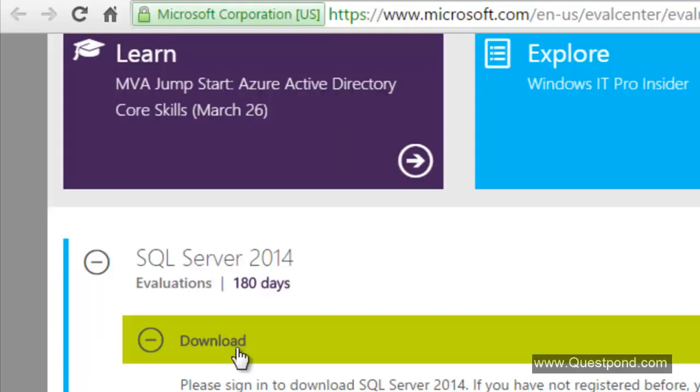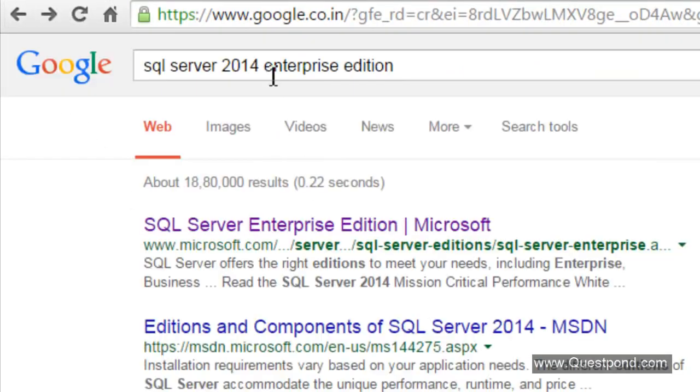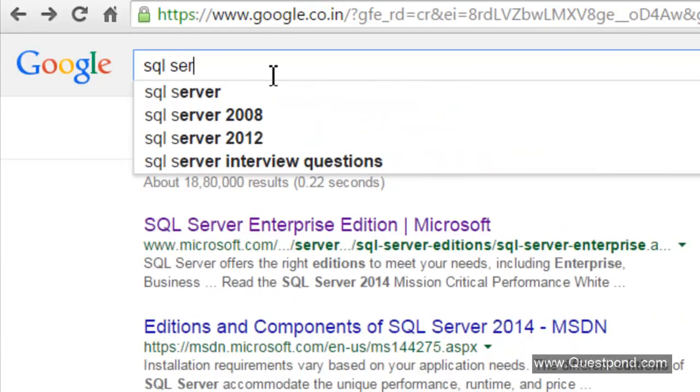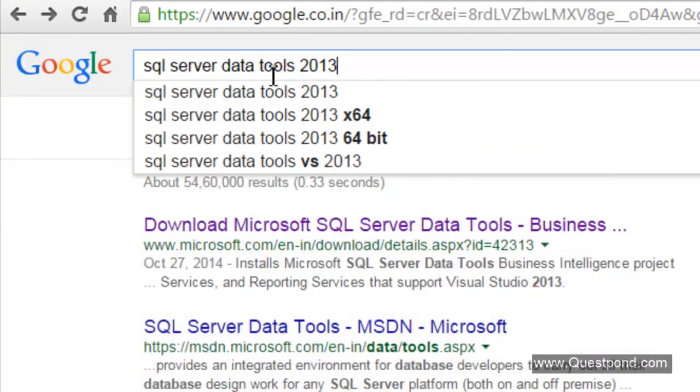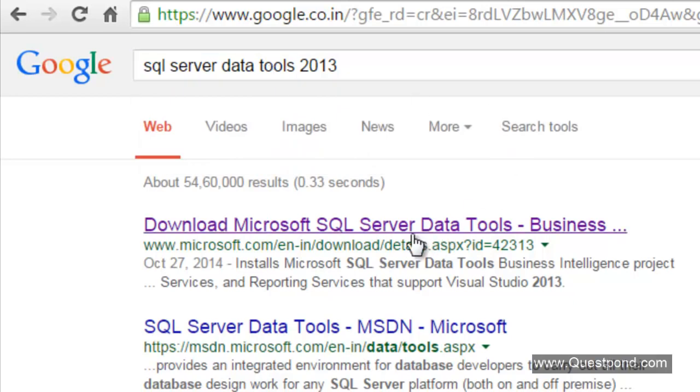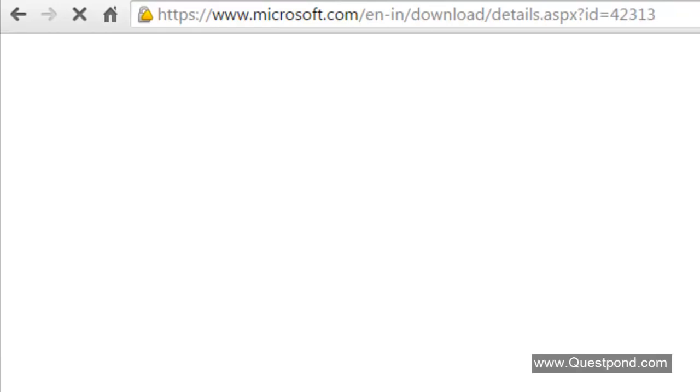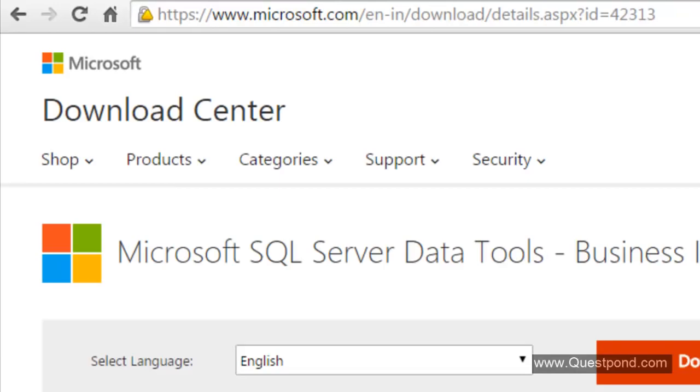And remember that the Enterprise edition evaluation period is 180 days, which is more than enough for you to learn MSBI. Okay, so first thing is you need to go and download the SQL Server Enterprise edition, install it. The next thing you need is the SQL Server Data Tools. So go ahead and download the SQL Server Data Tools for 2013. When you search on Google for SQL Server Data Tools 2013, you will come to this link. So go ahead and install SQL Server Data Tools 2013.